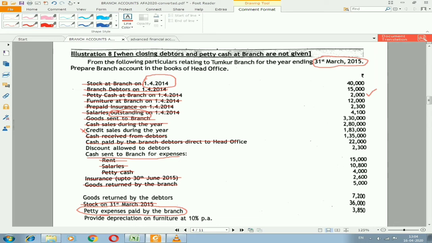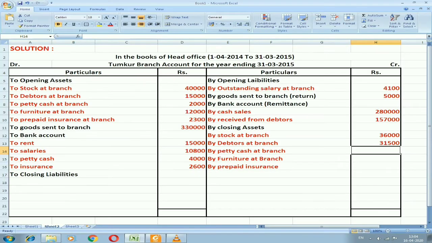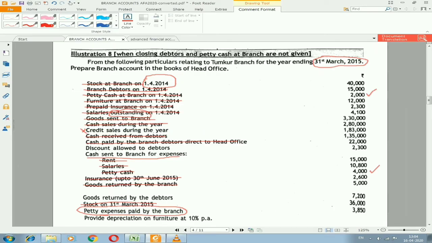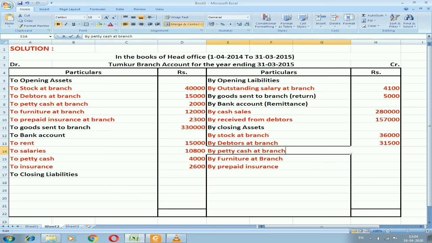In the middle of the year they got 4,000 from the head office. So totally they had a petty cash of 6,000. From that they have spent 3,850 as petty expenses in that particular year. If you minus that petty expenses from the petty cash, you will get a closing balance. That is an amount of rupees 2,000